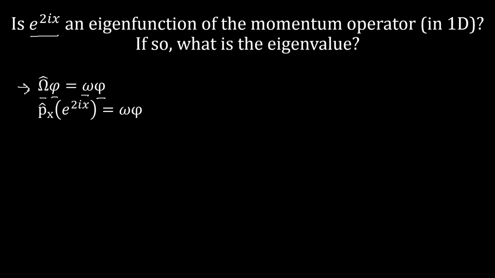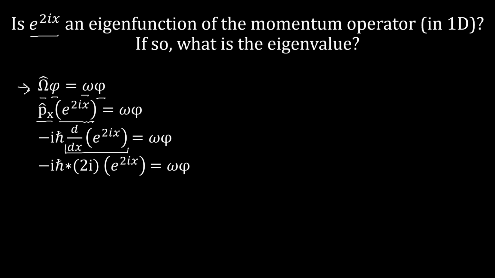So we plug in p of x, our one-dimensional momentum operator, and then we plug in our trial eigenfunction, e to the 2ix. From the second postulate of quantum mechanics, we know that our momentum operator is negative i h bar times the first derivative with respect to x. So now with that plugged in, the next thing we have to do is take the x derivative of e to the 2ix. Using our derivative rules, we get that that is 2i times e to the 2ix.